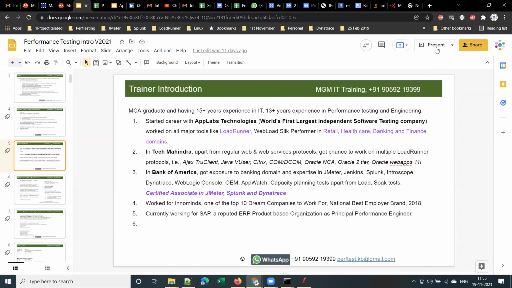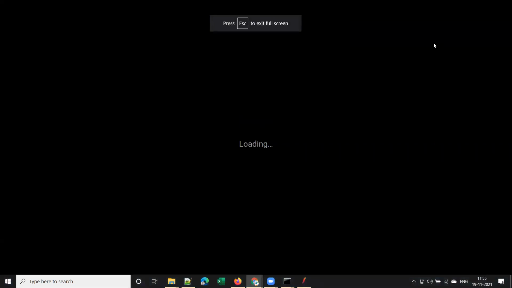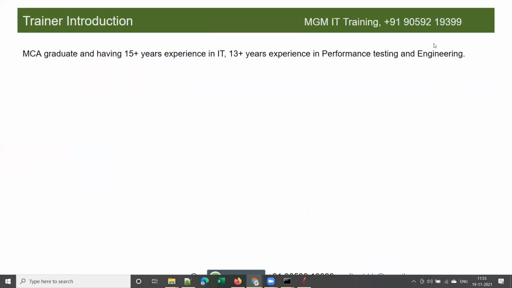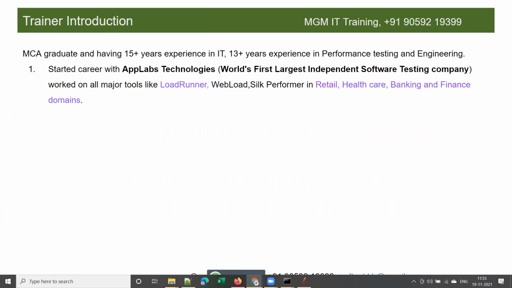I started my career with Applabs Technologies. If you have heard of Applabs Technologies, it was established by someone from Andhra, Sesireddy, who I believe is from Nellore district. It was established by our Andhra guy, Sesireddy sir. It's the world's first largest independent software testing company, and it evolved as that.